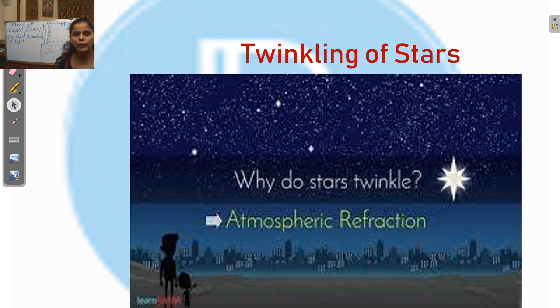First is the twinkling of stars. Why do the stars twinkle? We can see the stars in the sky at night. What is the reason behind this? Yes, the reason is refraction of light. The reason is atmospheric refraction, because this is our earth and the atmosphere has different layers, as seen in this picture. The atmosphere surrounding the earth has different layers.